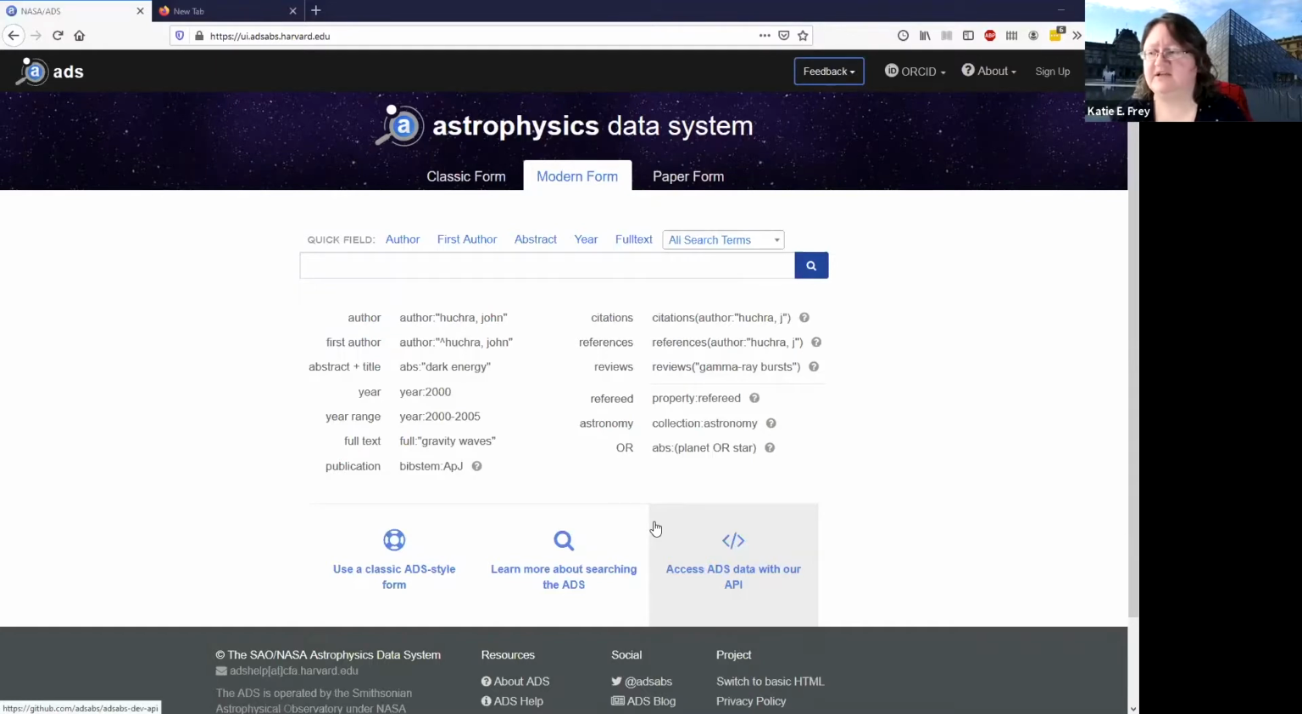So let's go ahead and just do some searching so we can show you how the system works. The main search bar here is sort of like Google. You can just put in some search phrases and it will bring up some results. So let's go ahead and just start with that one. Gravitational waves. Let's do a search on that.